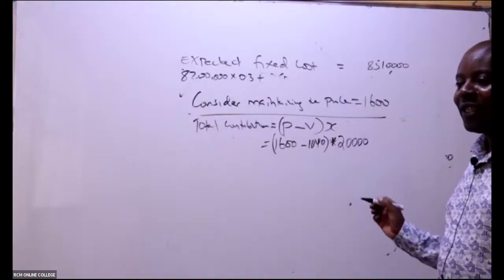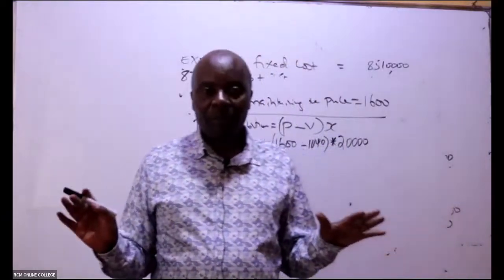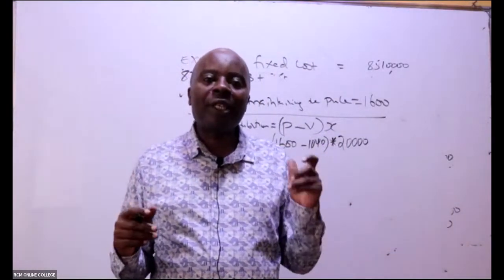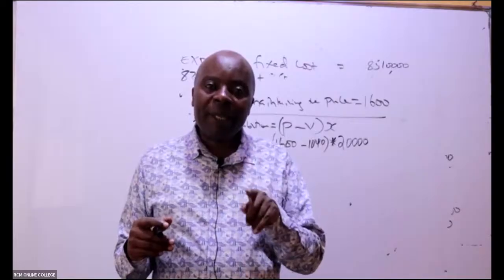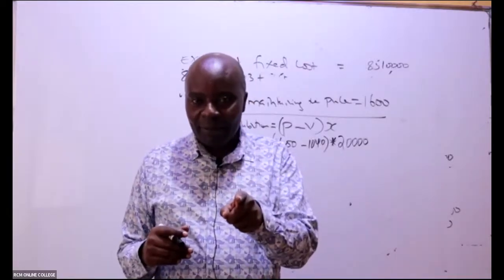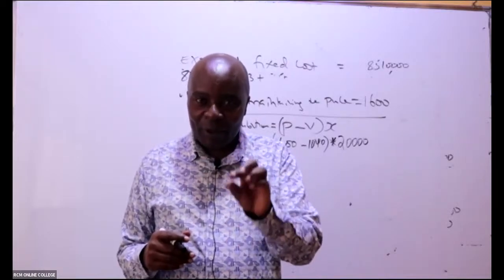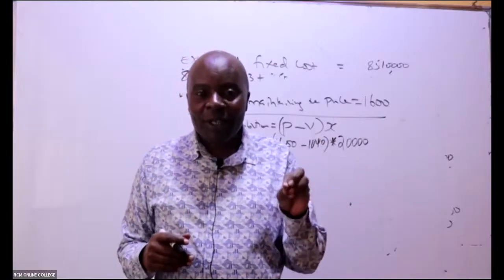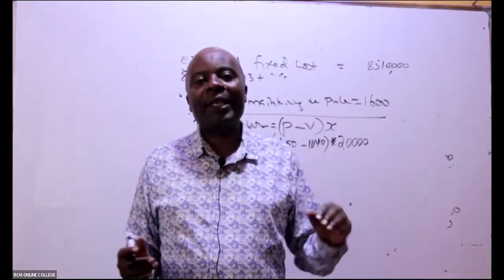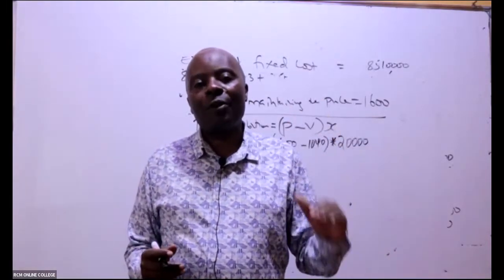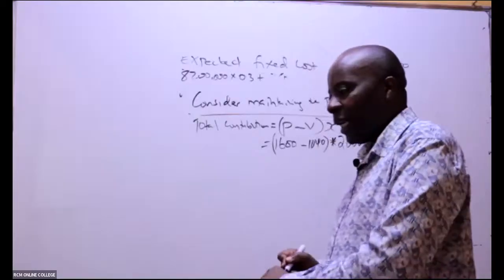So if you do it that way, how much are we getting? Ladies and gentlemen, remember, right now we are at the same level. What do you think would have happened if you decided to use the same fixed cost in the options? You would end up getting the same answer, and nobody can ever give you a wrong there, because the fixed cost is the same regardless of the option. But in this case, to demonstrate broader and deeper understanding of the subject, when an expenditure is the same between the options, don't subtract it. So how much do we have here, ladies and gentlemen?